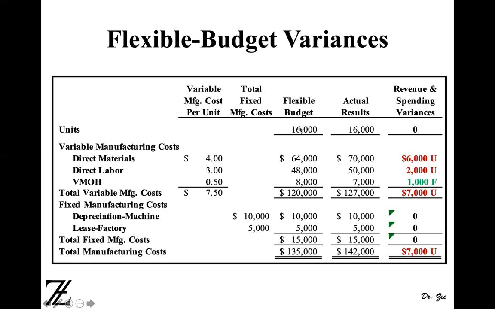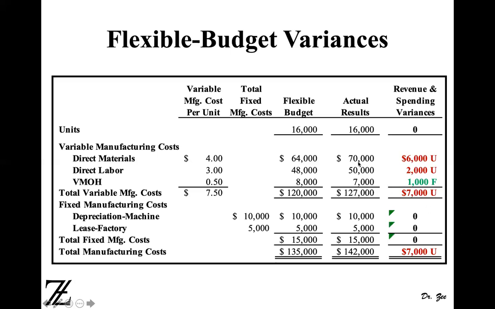Now, if you look at that, the units are the same, unlike the static budget comparison where you had 20,000 in the static budget, 16,000 in actual, and there was a 4,000 favorable variance. No, because now our activity level is the same, right? We need to have one thing common. Our activity level is 16,000. It's the same. So there is no volume variance. So 64,000 versus the actual results, where you spent 70,000, right?